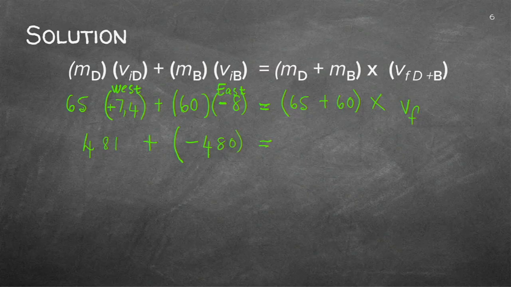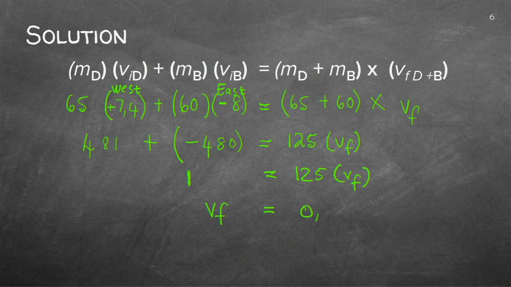And if I calculate that, I find the mass is 125, and I need to find the final velocity. Now it's just math. I've got 125 V final, and you can then calculate your V final as 0.008 meter per second, or you could write it as 8 to the power of minus 3 meter per second.